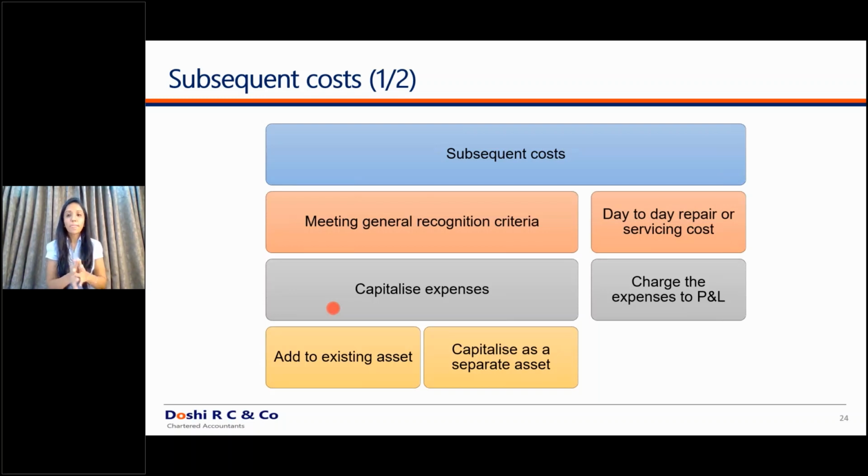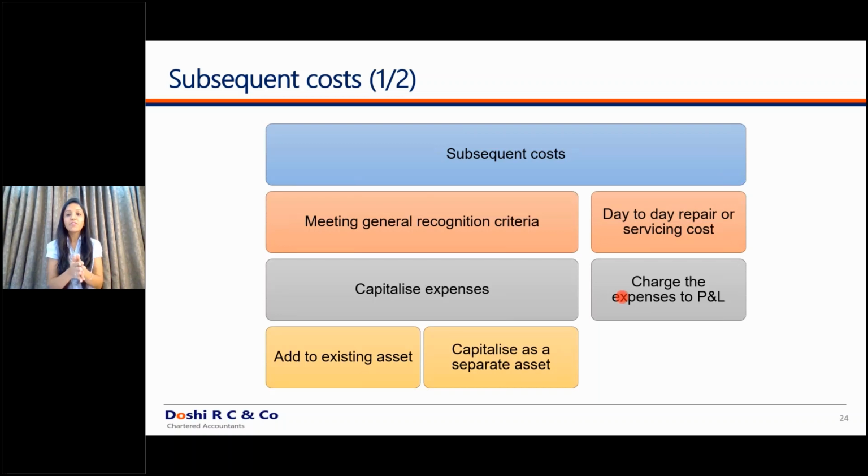Subsequent cost. How to account the subsequent cost? If it is meeting the criteria of an asset, as we discussed through the definition, if it is having a future economic benefit, you have the control and it is to be used for more than 1 year, then you capitalize it as an asset, otherwise charge it to the P&L. But here comes the concept of component accounting also.